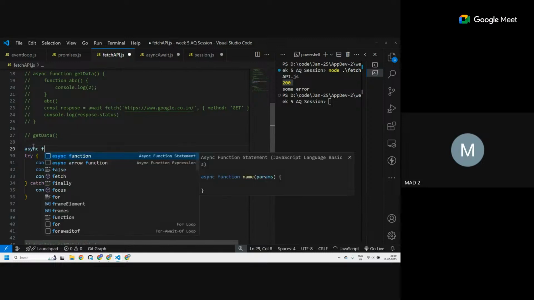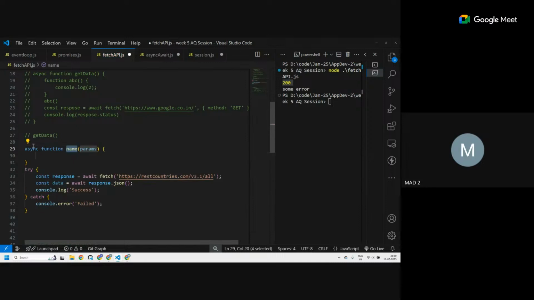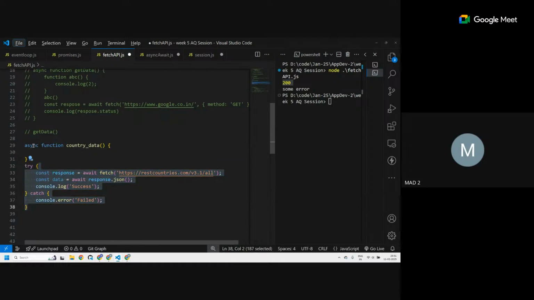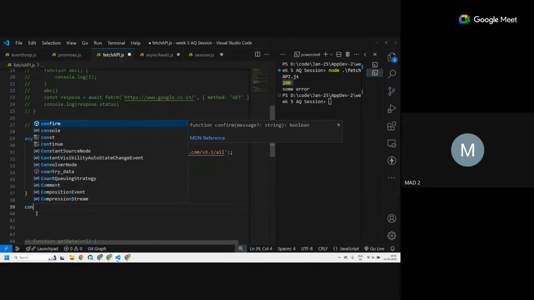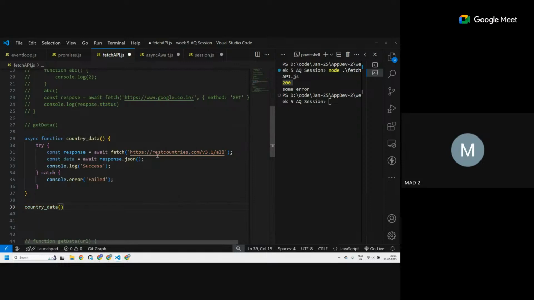Async function, and then the name I would add is countryData, and we won't take anything and write everything in there. Move everything here. Let me call this countryData as well. So now it will go here. It will convert this data with await response.json, and then I should print this, right?